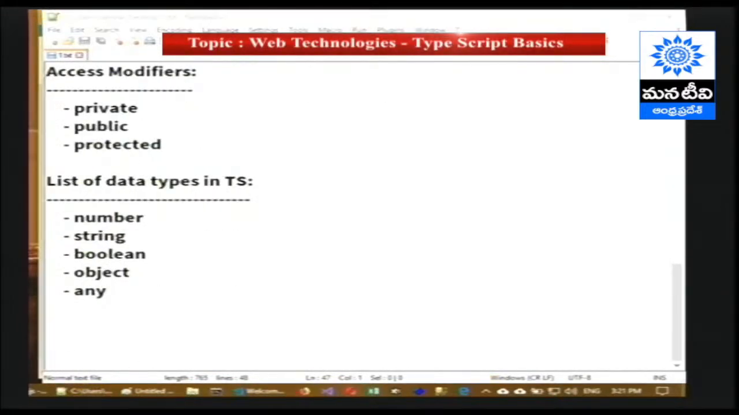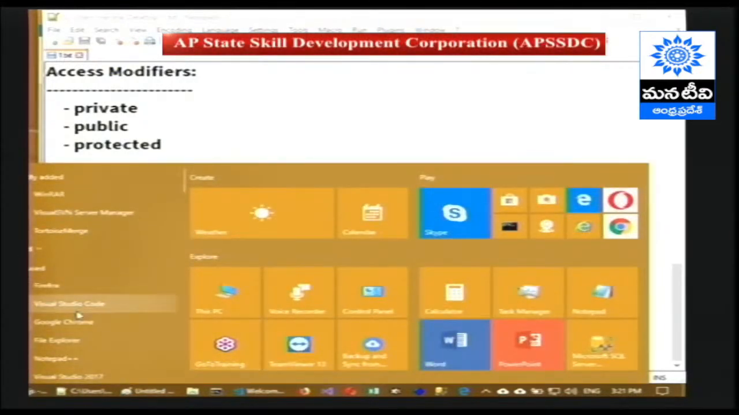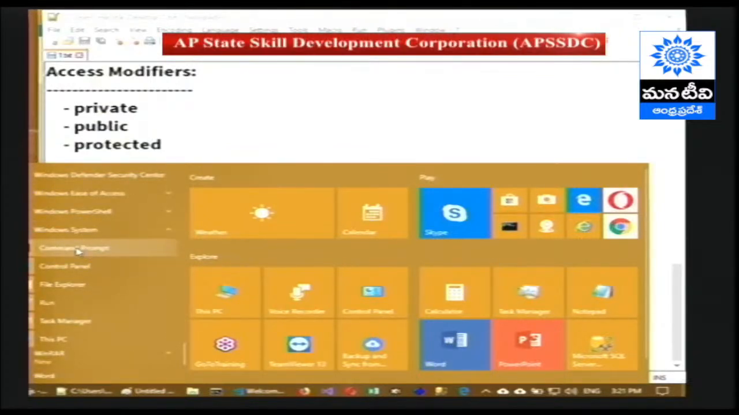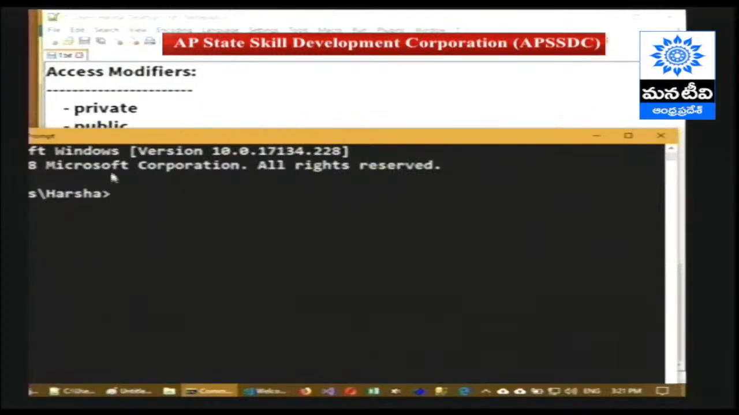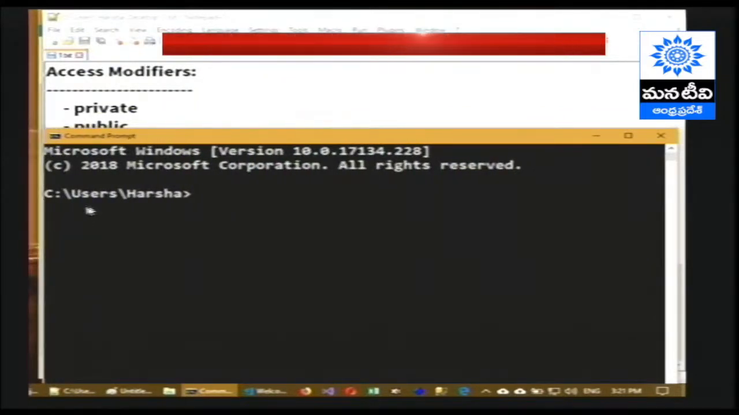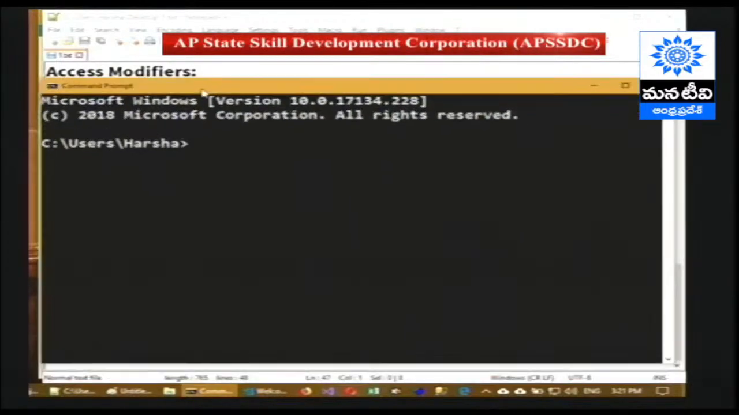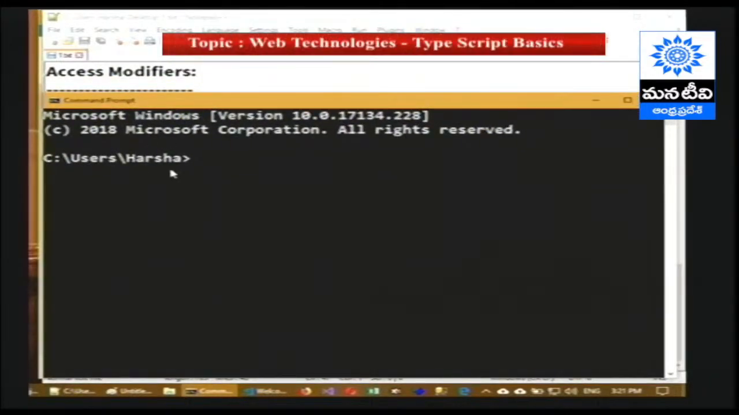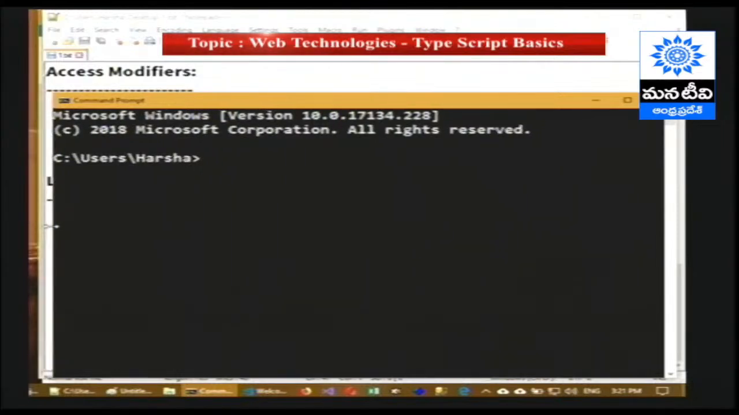So first we have installed the Node.js already. Then we have to open your command prompt window. If you can scroll down, go to command prompt. Once we click on command prompt, here is a prompt C:users Harsha. Here Harsha is nothing but my username. So in your system it will show your username.